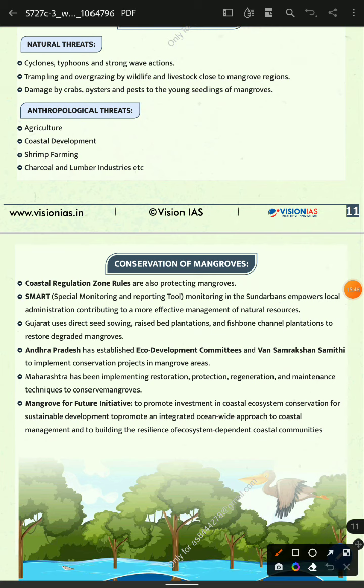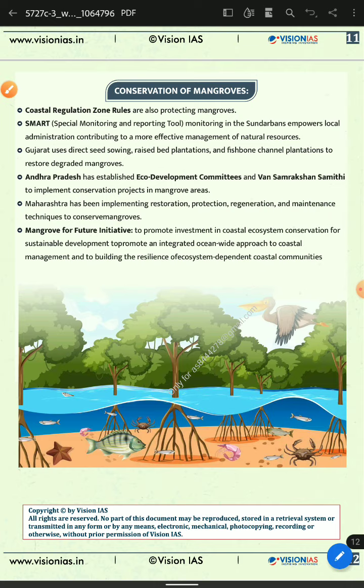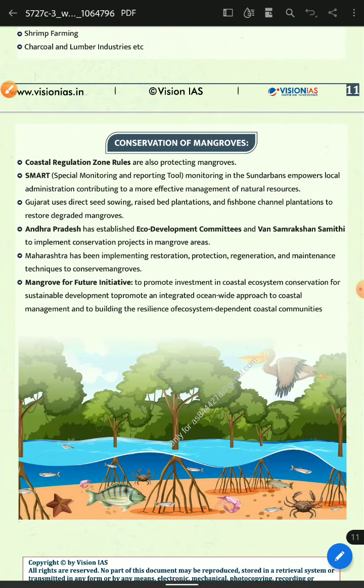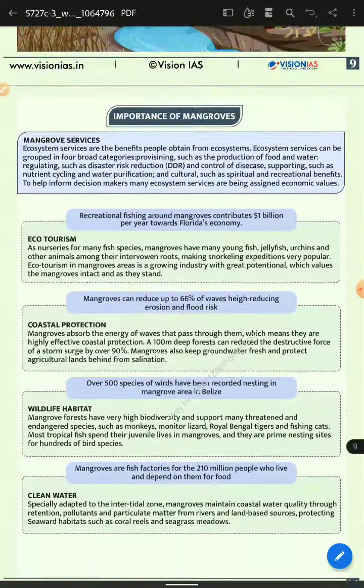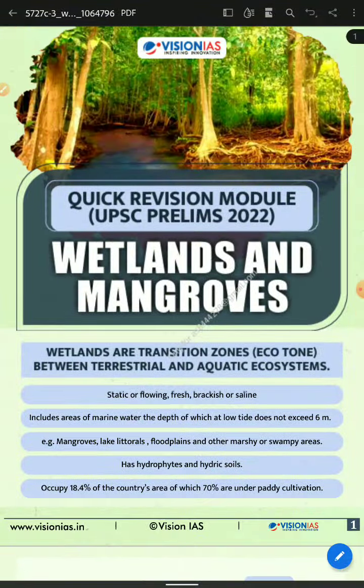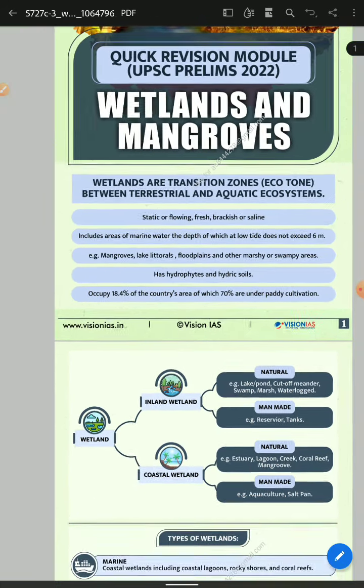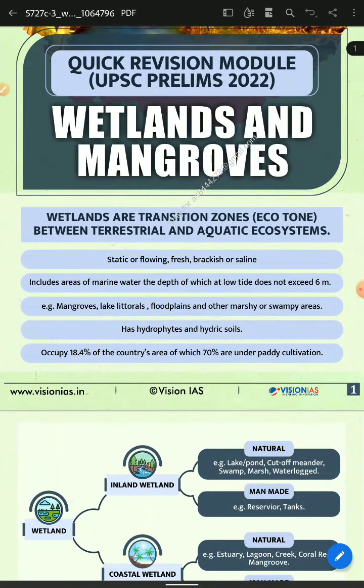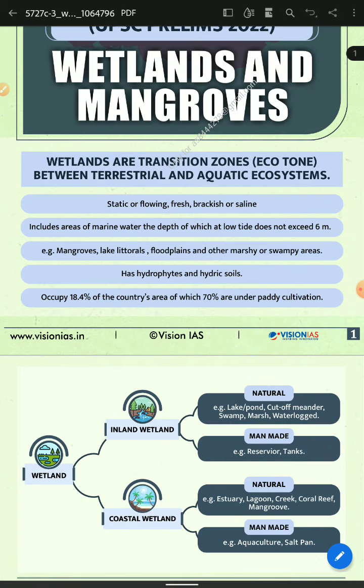government schemes. You have the Coastal Regulation Zone rules, then Andhra Pradesh Eco Development, and then Maharashtra developed the Mangrove Forest Institute. Then you have realized that the ecosystem needs this conservation, and mangrove forest should not be degraded. This is the wetland and mangrove zone, ended in your class. Then you move on to the other section. Thank you for watching this video.